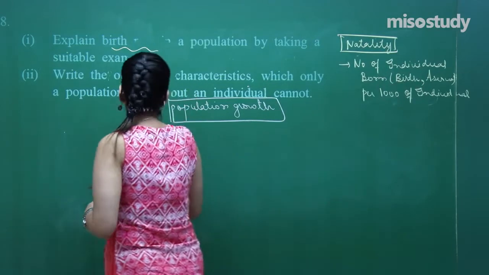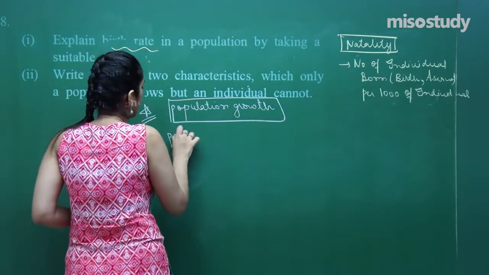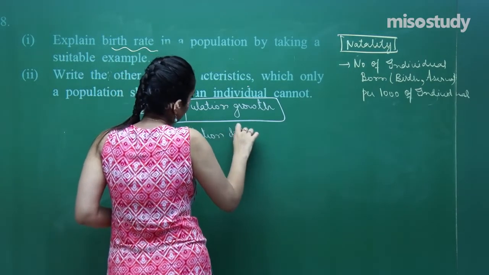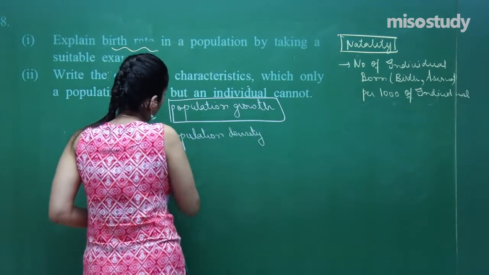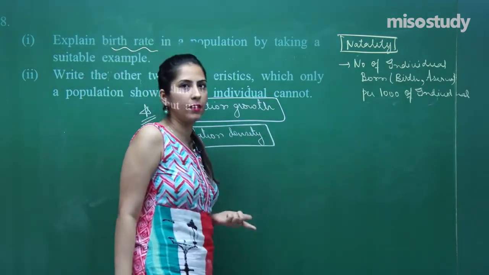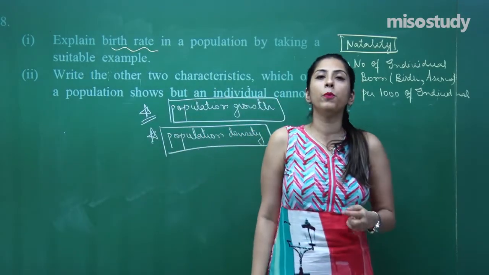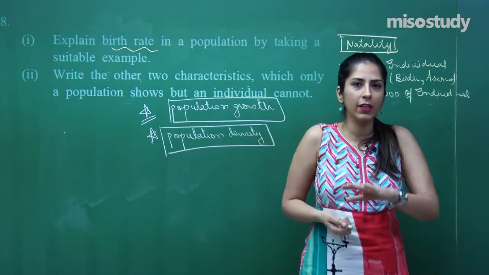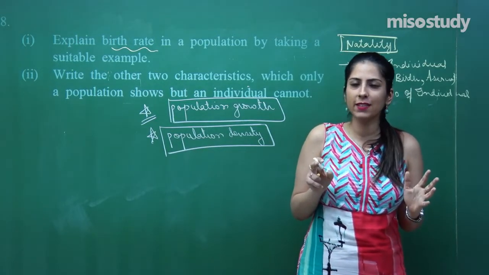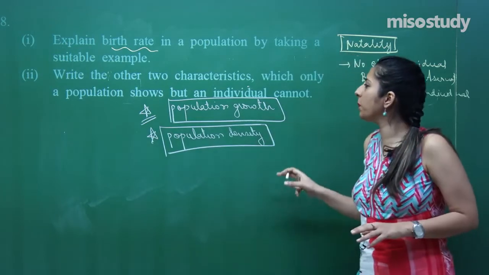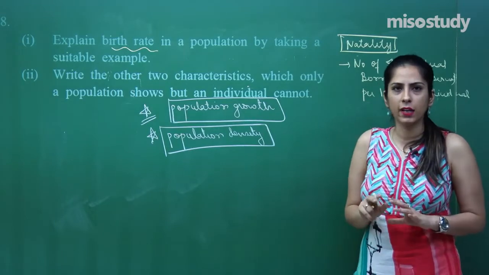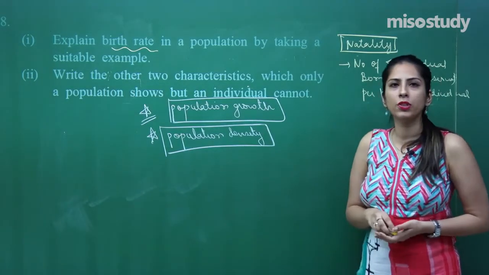Now, let's talk about another, that is population density. Have you ever heard of individual density? So, population density is the number of individuals present per unit area at that particular time. Per unit area, per unit volume, that is called density. And have you ever heard of individual density? That is not the case. So, these are the 2 important characteristics of a population which are not of an individual, right. So, this was question number 8.